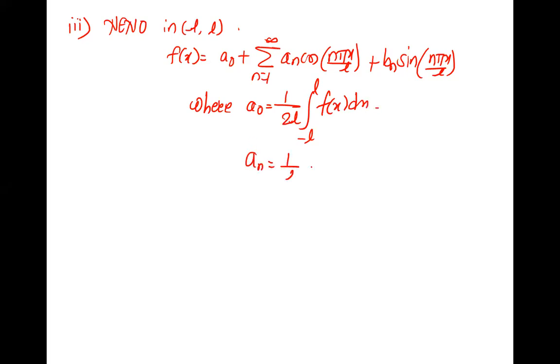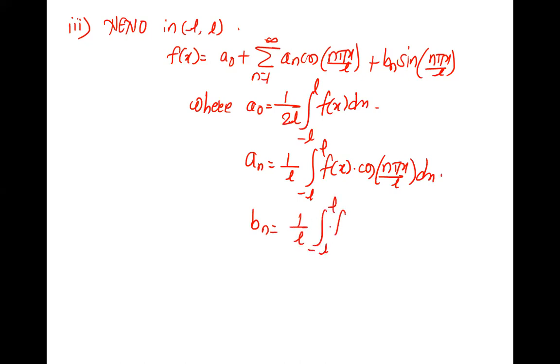An is 1 upon L, minus L to L, f of x into cos n pi x by L dx. Bn is 1 upon L, minus L to L, f of x into sin n pi x by L dx.